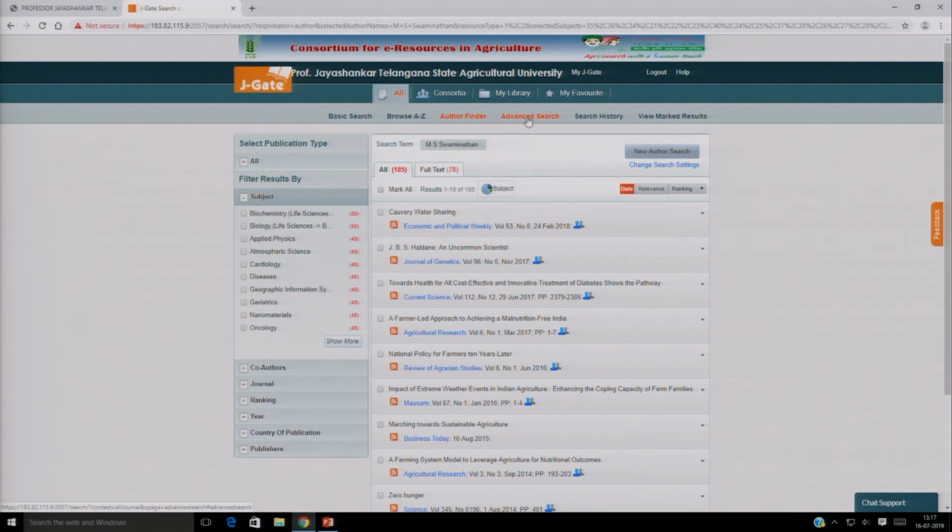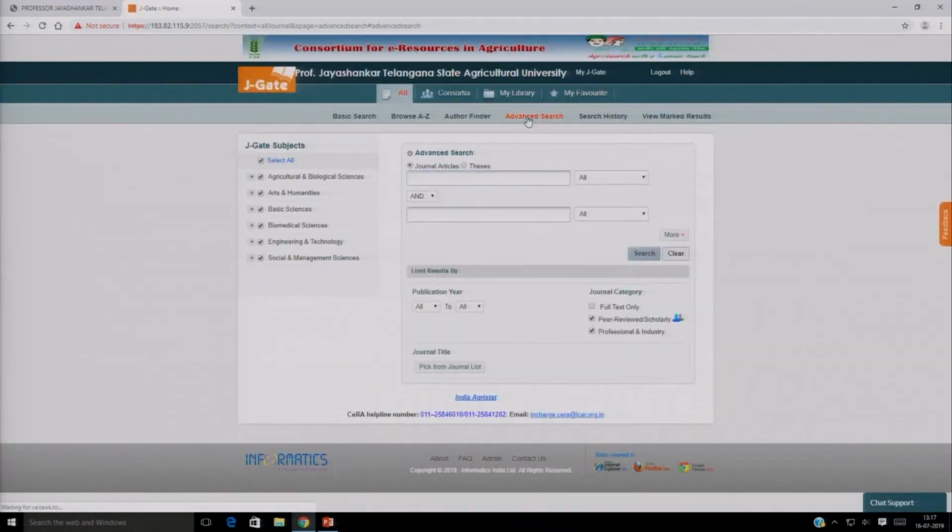Next is advanced search. Advanced search is available for synonyms. When the keywords are more than one, you can go to the advanced search. In advanced search you can give the keywords here, and if you want to search only journal articles you can select that. You can select whether you want the keyword in the title only, title and keywords, abstracts, or authors, and you can also use Boolean logic like and, or, not in this one.